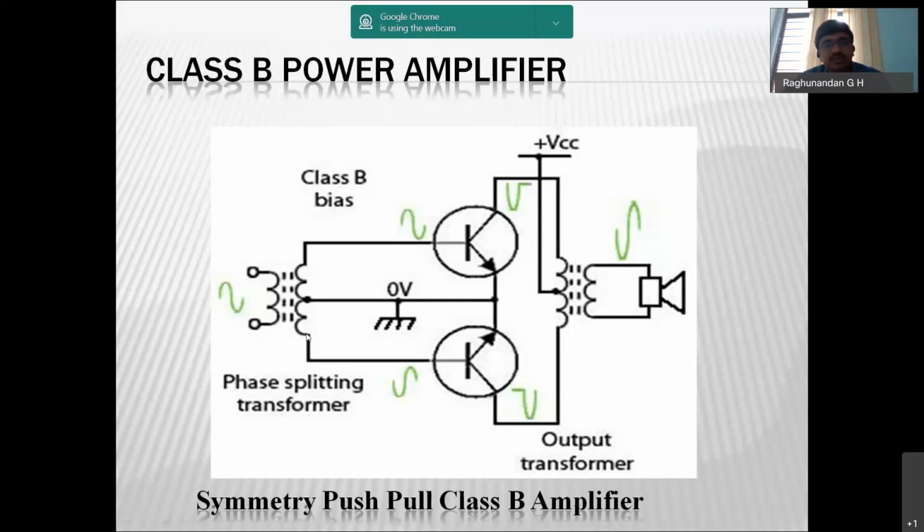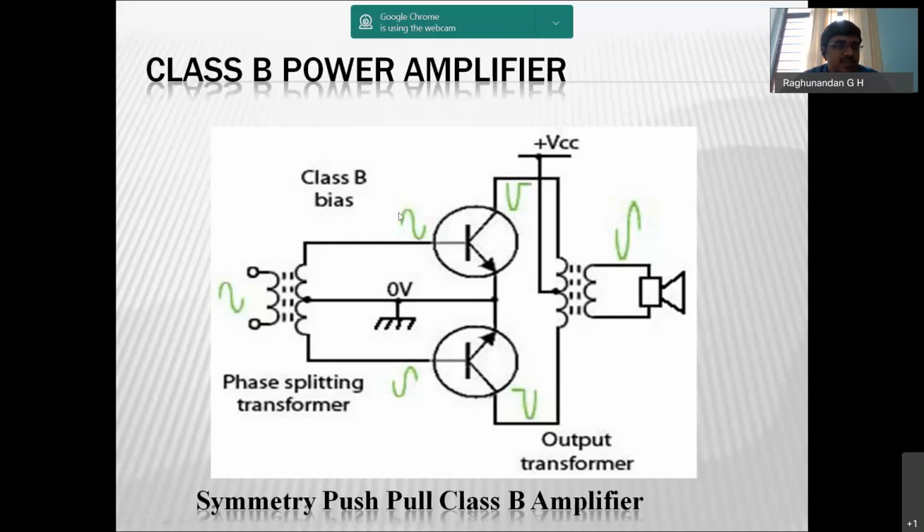The phase splitting transformer splits the given input signal into two parts, or we can say it changes the phase between the two transistors. You can see this signal is given in this form for this transistor, and in the reverse form for the other.